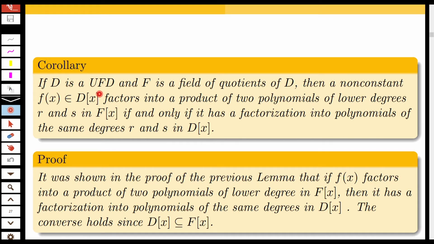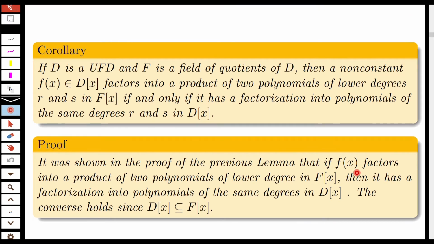If D is a unique factorization domain and F is a field of quotients of D, then a non-constant polynomial f(x) in D[x] factors into a product of two polynomials of lower degrees r and s in F[x] if and only if it has a factorization into polynomials of the same degrees r and s in D[x]. In the proof of the previous lemma, we have seen that if f(x) factors into a product of two polynomials of lower degree in F[x], then it has a factorization into polynomials of the same degree in D[x]. The converse holds since D[x] is contained in F[x].